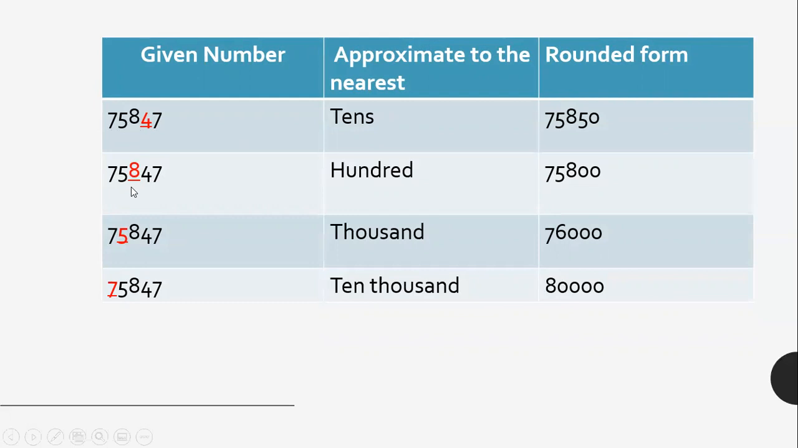Second part, 75,847. We will underline the hundreds place value. We will see that 847 is less than 850. So since it is less, the 8 digit will remain unchanged while the other digits will come down to 00. So 75,847, the answer would be 75,800.